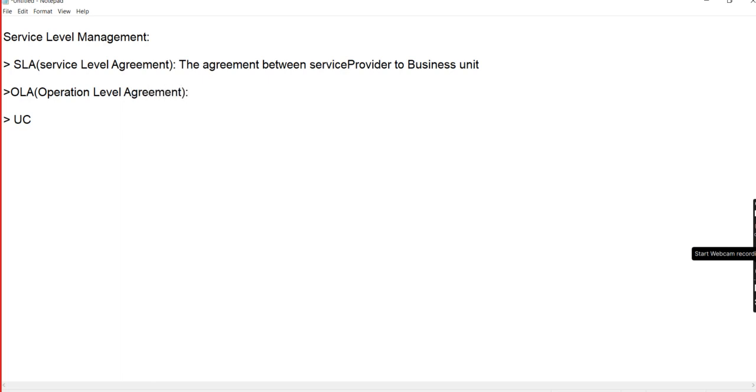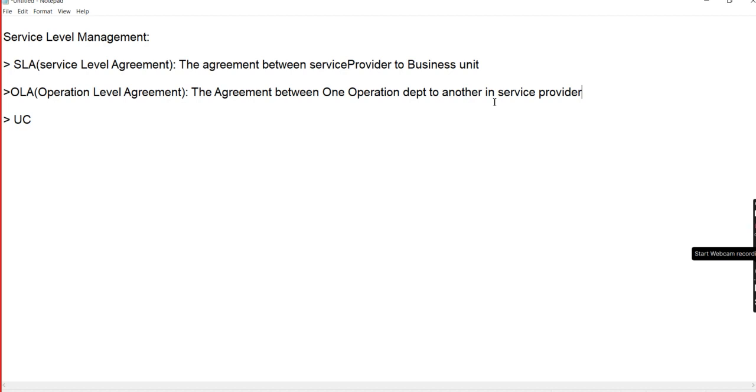This means the agreement between one operation department and another operation department in the service provider.